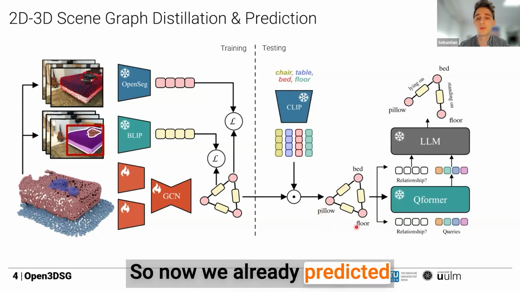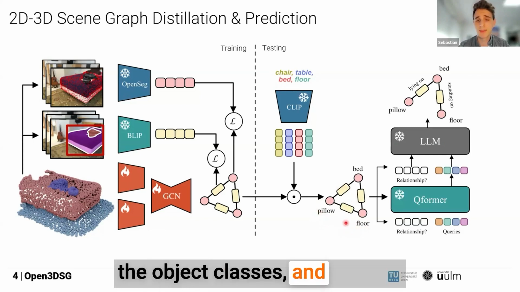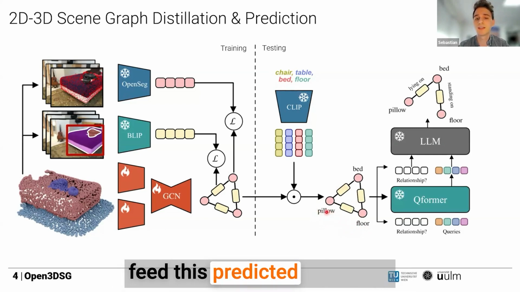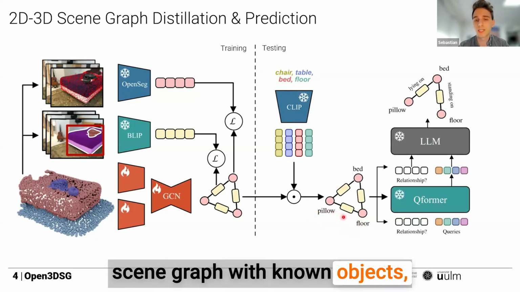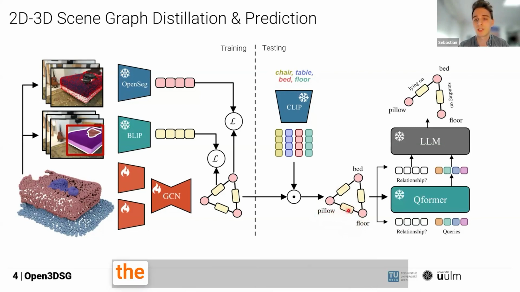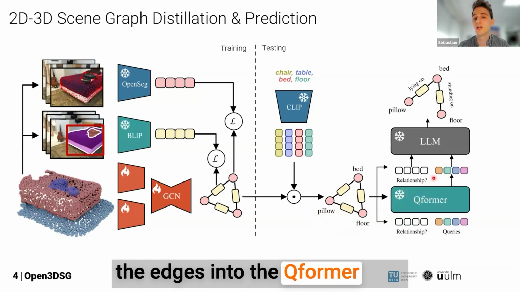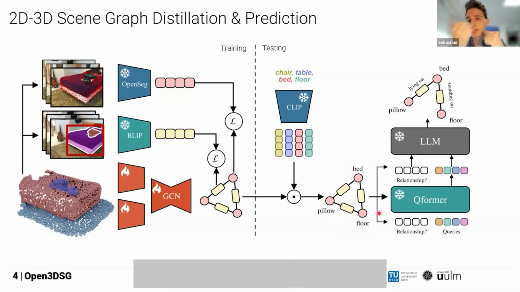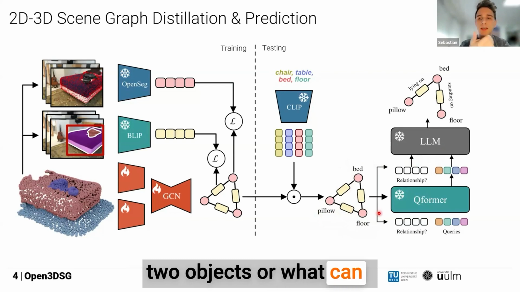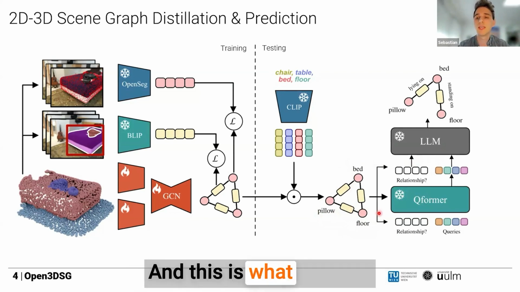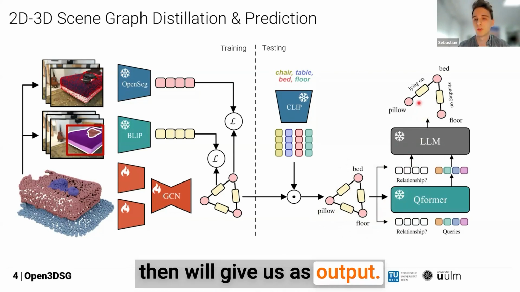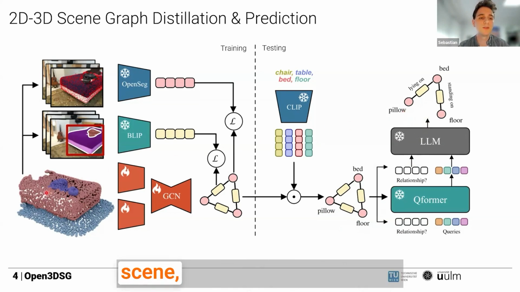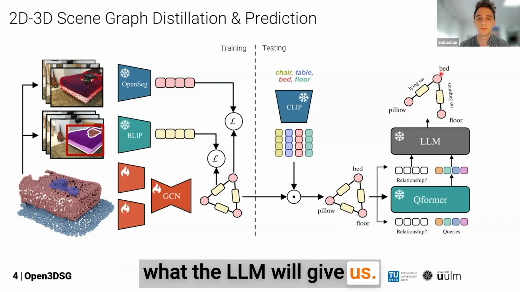So now we already predicted the object classes, and then we feed this predicted partial 3D scene graph with known objects, but still feature embeddings for the edges, into the LLM together with the already known object classes. And then we can ask the LLM, what's the relationship between these two objects, or what can I do with these two objects? And this is what the LLM then will give us as output. For example, here for the 3D scene, we have the pillow lying on the bed, and this is exactly what the LLM will give us.